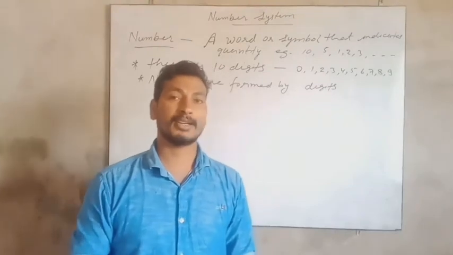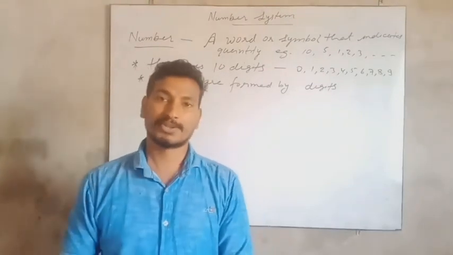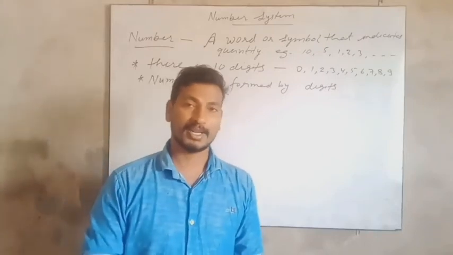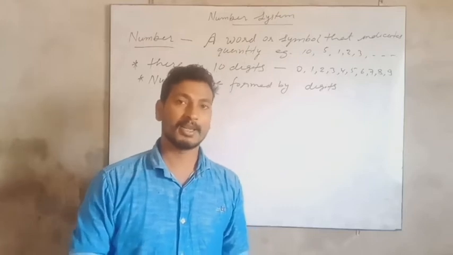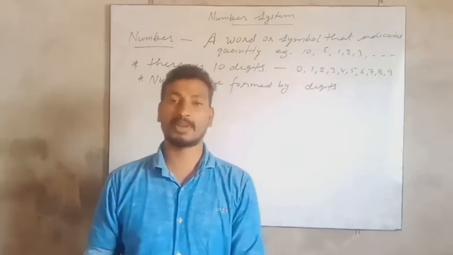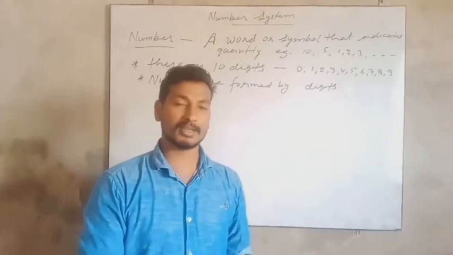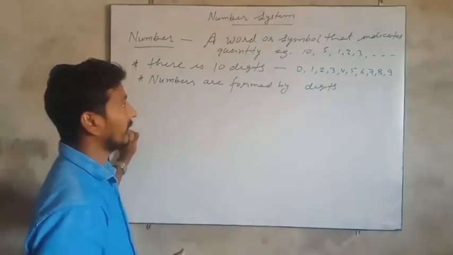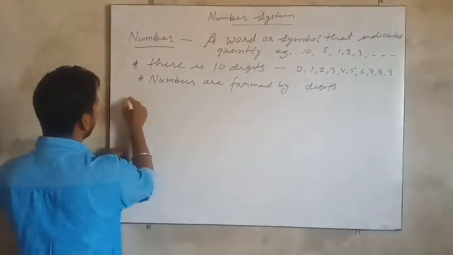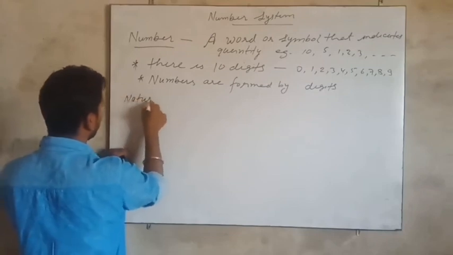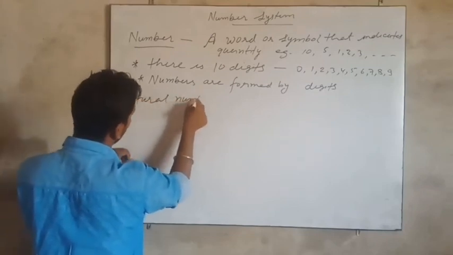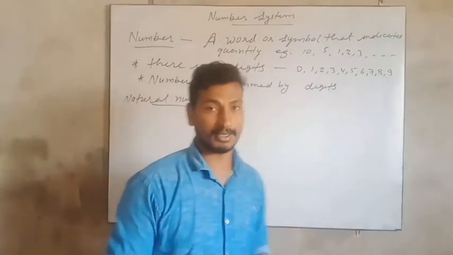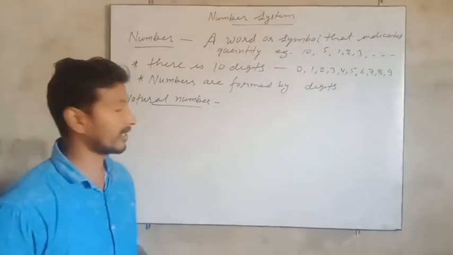Now, the question arises, how many kinds of number are there? There are several kinds of number. For example, natural number, whole number, integers, prime number, odd number, composite number, twin prime number. We will discuss all these kinds of number one by one. Very first we are starting with natural number. In Hindi we say प्राकृतिक संख्या, प्राकृत संख्या.